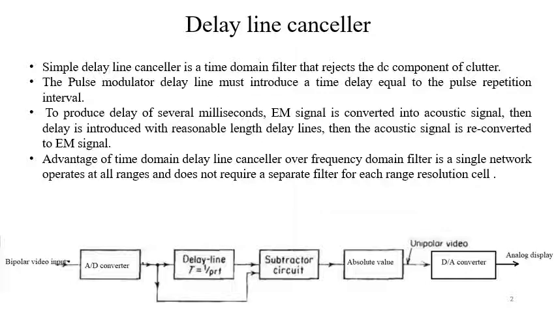In previous days, analog delay line cancellers have now been replaced by digital delay line cancellers because of several advantages. So first we will discuss the properties of the analog delay line canceller, then the advantages of digital DLCs.